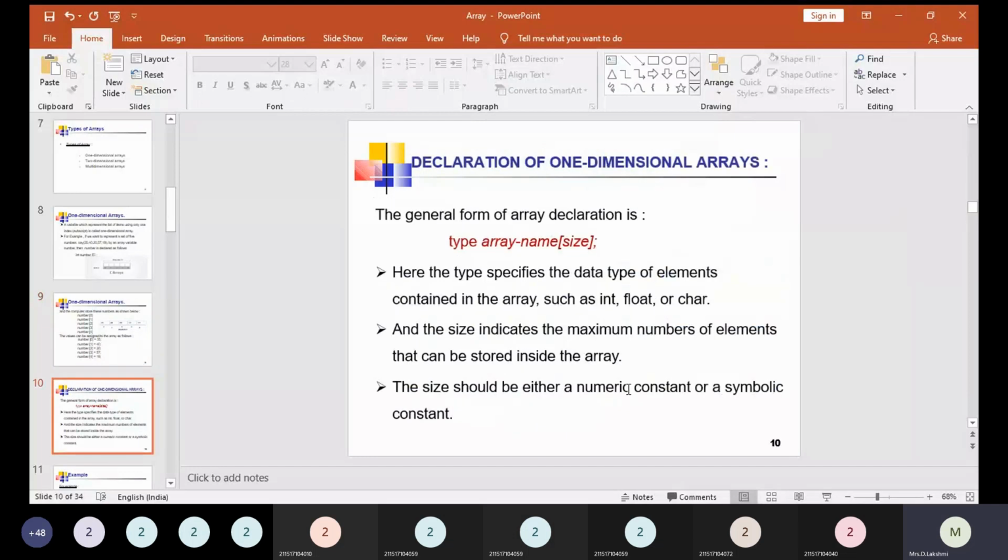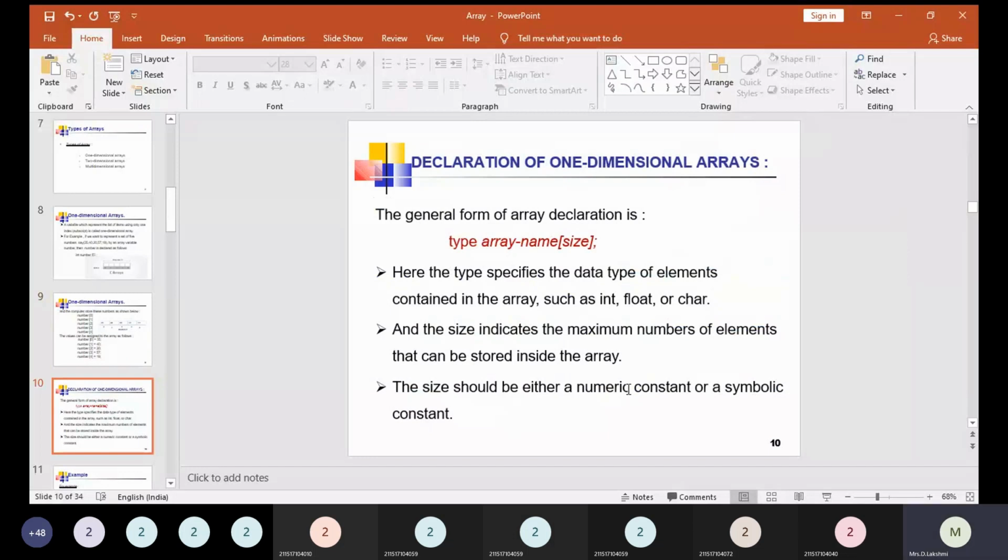So next one is declaration of one dimensional array. The general form of array declaration, normally when we declare an array that belongs to the category of one-dimensional array, has the syntax: type array name within square brackets size. Here the type specifies the data type of elements contained in the array, such as int, float, or char, and the size indicates the maximum number of elements that can be stored inside the array. The size should be either a numeric constant or a symbolic constant.